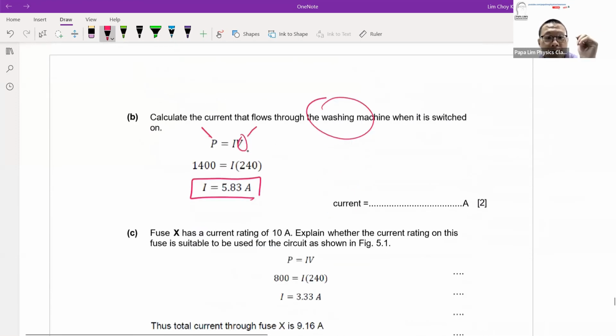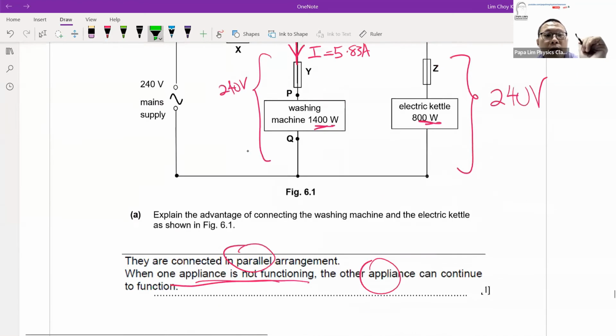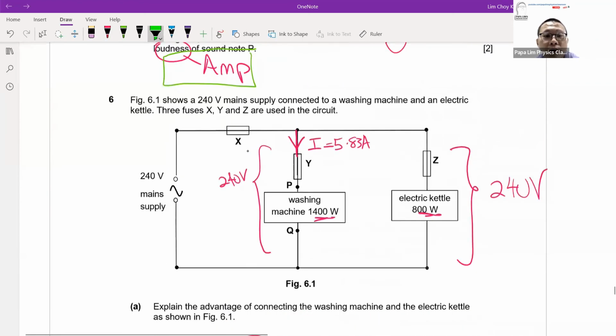After that, there is fuse X, so you must know where fuse X is. You look at the symbol on top. Fuse X is a rectangular box with a line straight through. This is the symbol for the fuse. Take note, the fuse is on the live cable and it's actually on the main cable. So when we talk about the fuse, the current going through the fuse, I label it as I total. It consists of two currents: the current in the washing machine plus the current in the kettle.